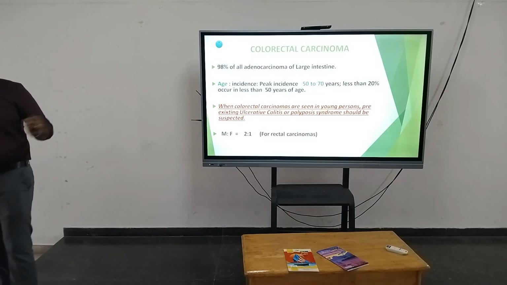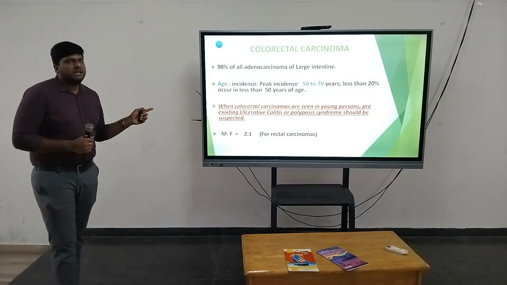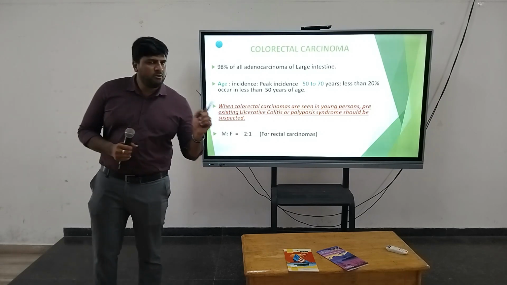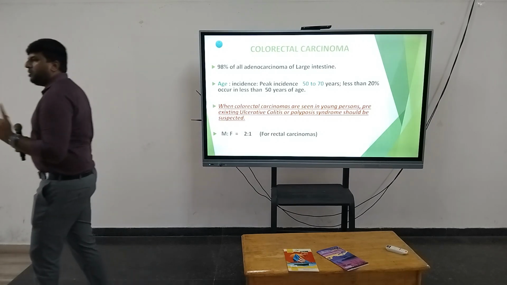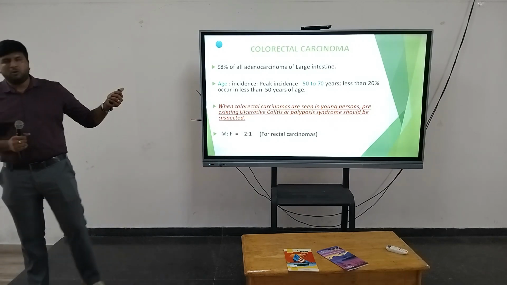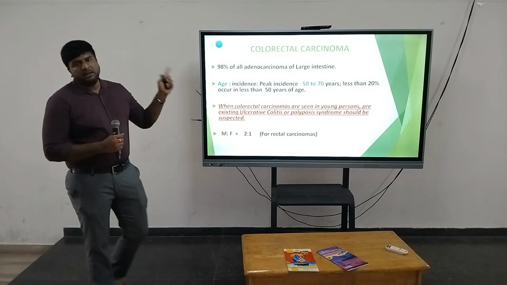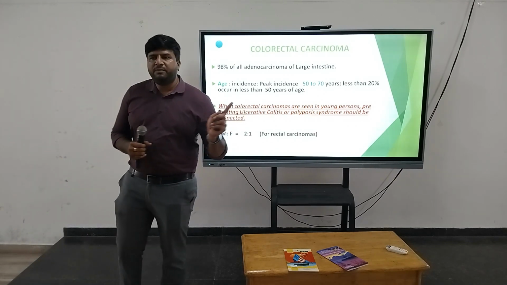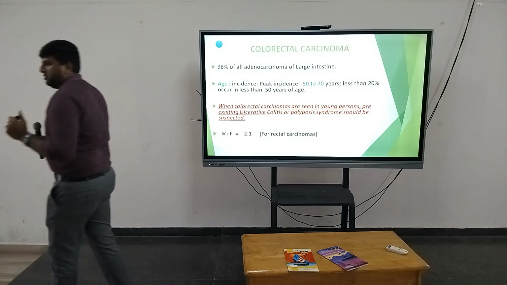This is the most common lesion that is going to affect the younger age group. Because of that, they are more known for developing colorectal carcinoma. Males are also more known for developing colorectal carcinoma.